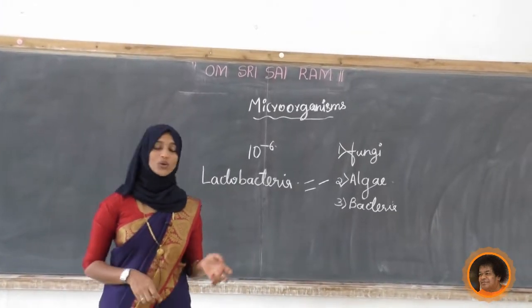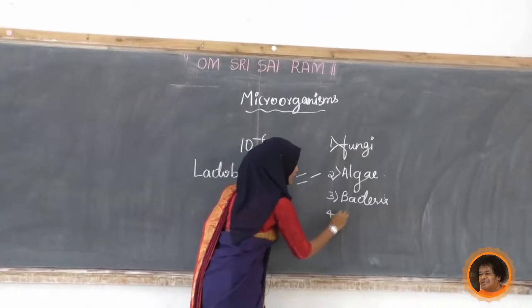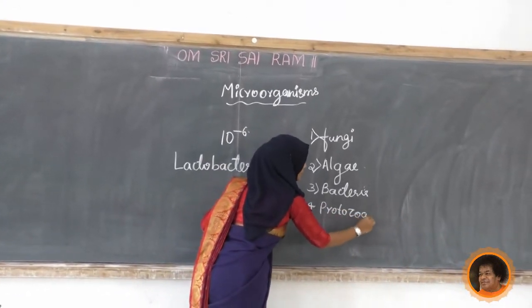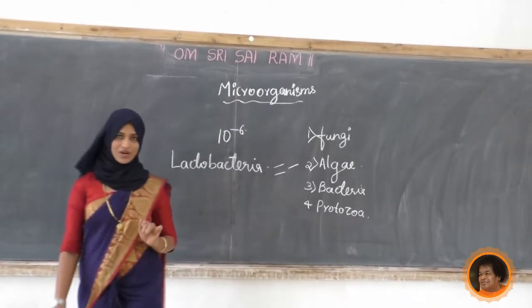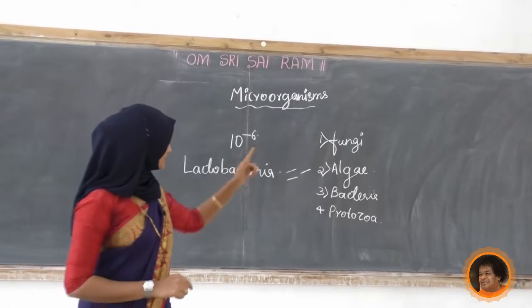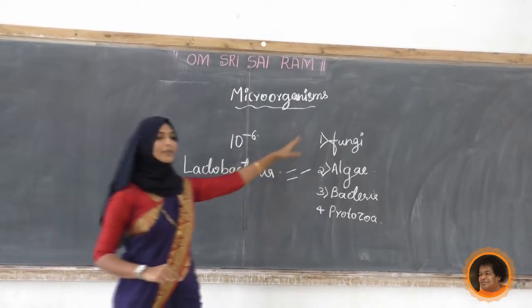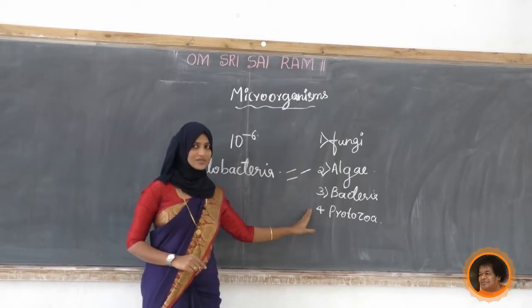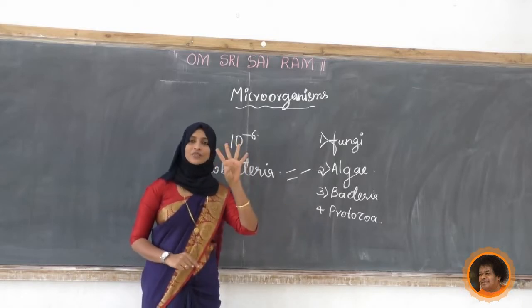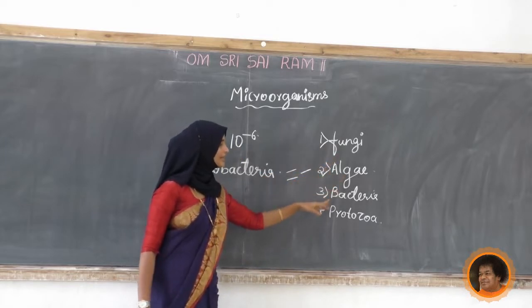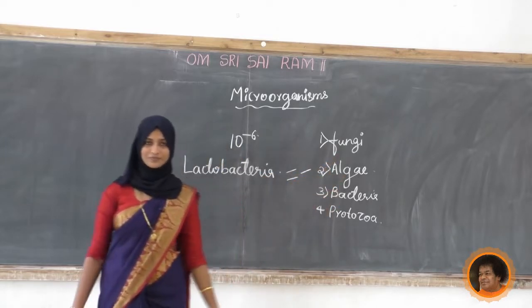That is the fourth one, protozoa. Example, amoeba and all. So now these are the four main categories of microorganisms. Microorganisms are divided into four types, that is fungi, algae, bacteria and protozoa.